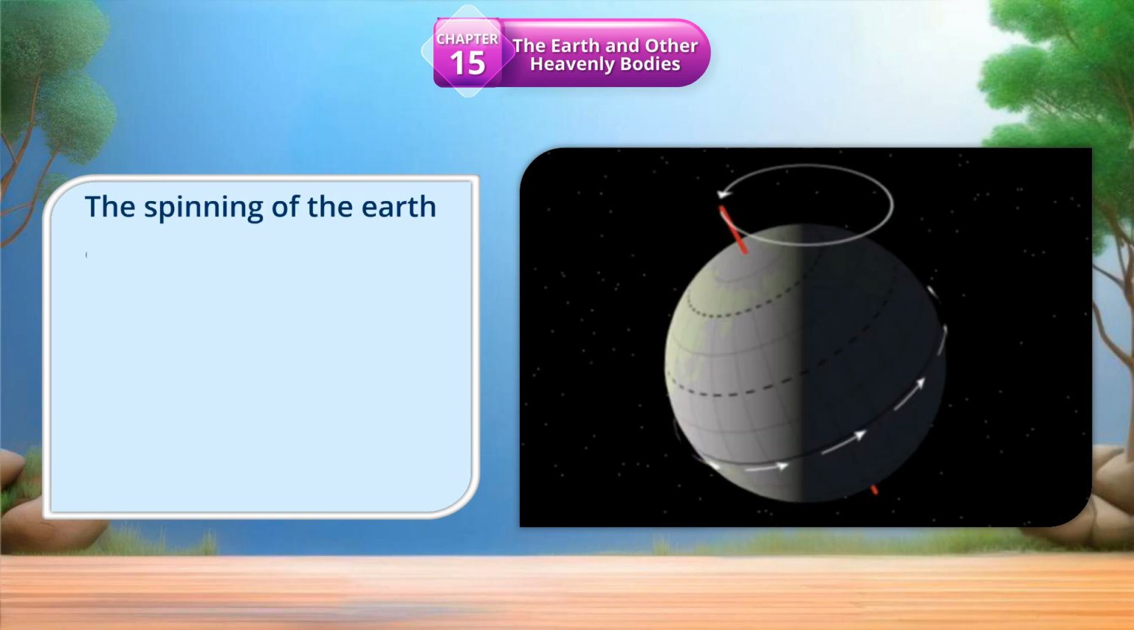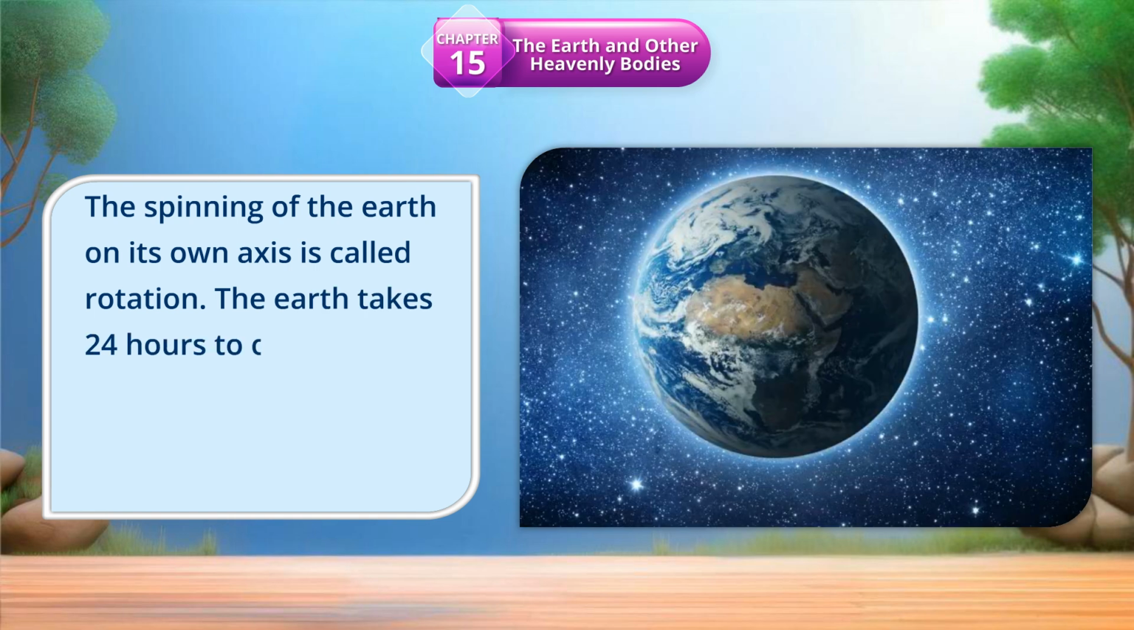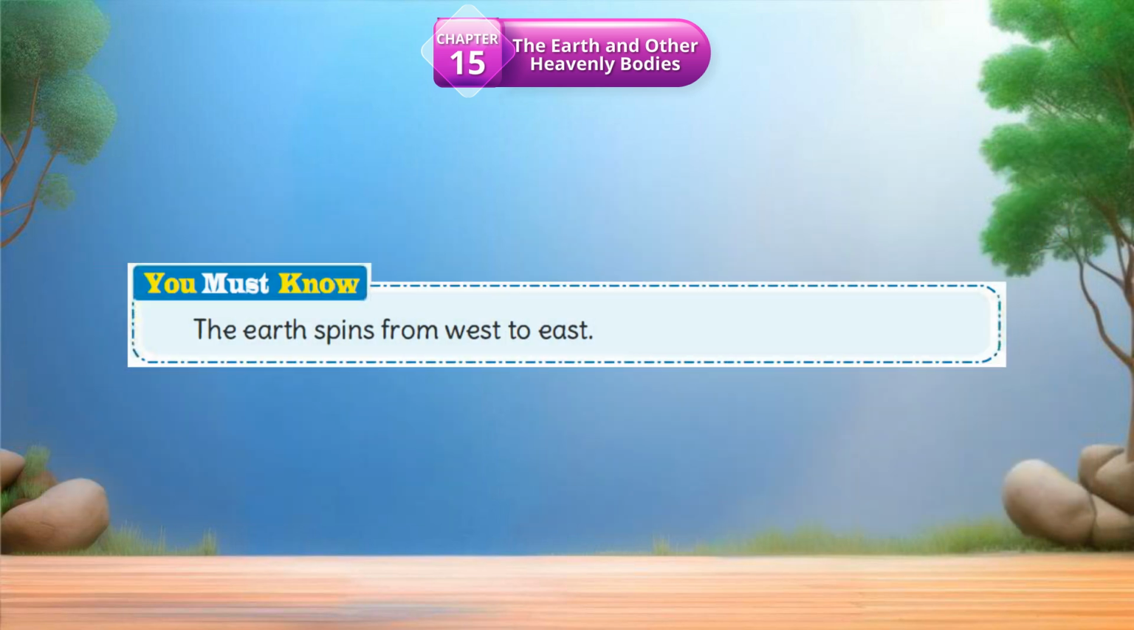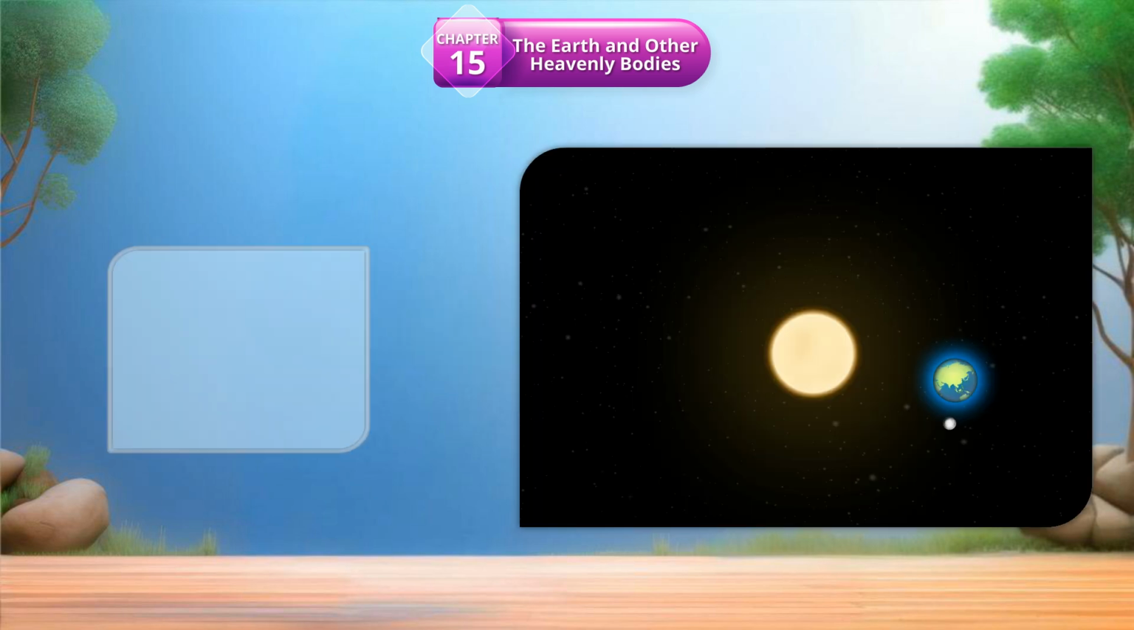The spinning of the Earth on its own axis is called rotation. The Earth takes 24 hours to complete one rotation. Days and nights are formed due to the rotation of the Earth. You must know, the Earth spins from west to east.